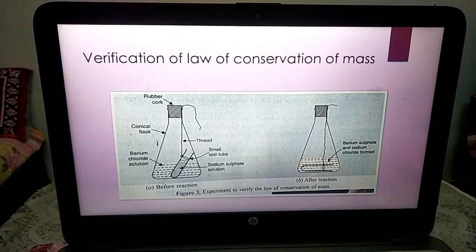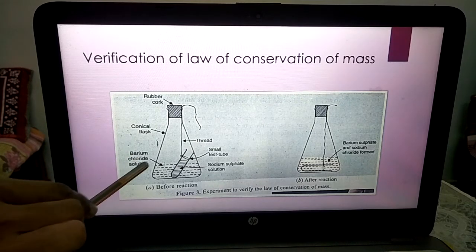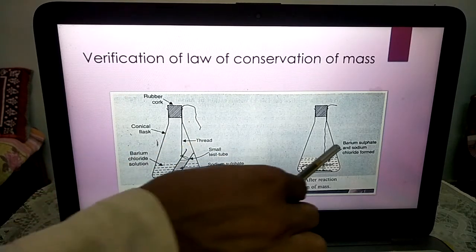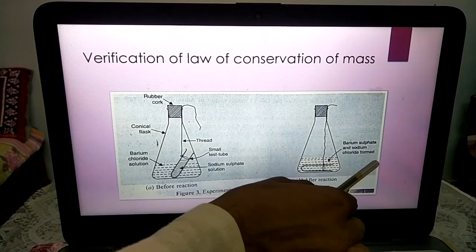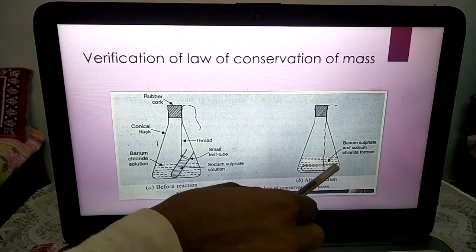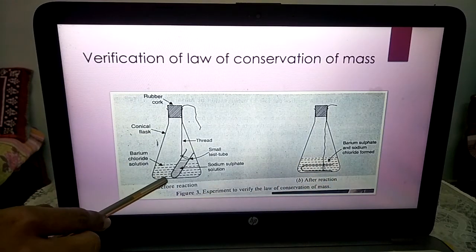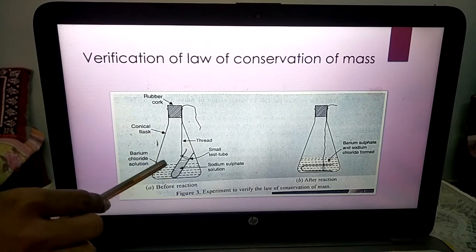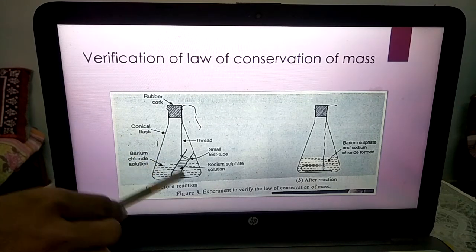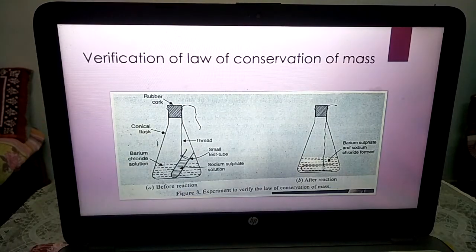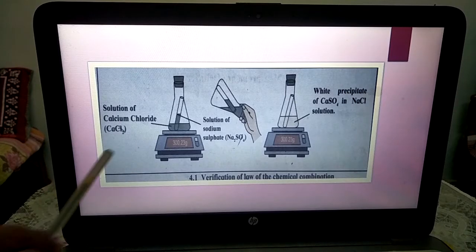And after the reaction, what happens? Barium chloride plus sodium sulfate will give barium sulfate and sodium chloride. Barium sulfate and sodium chloride are formed. But if we see the weight of the reactants, it is equal to the weight of the products. There is no change, there is no difference. Thus, the law of conservation of mass is verified. Now let's see the example from your book.